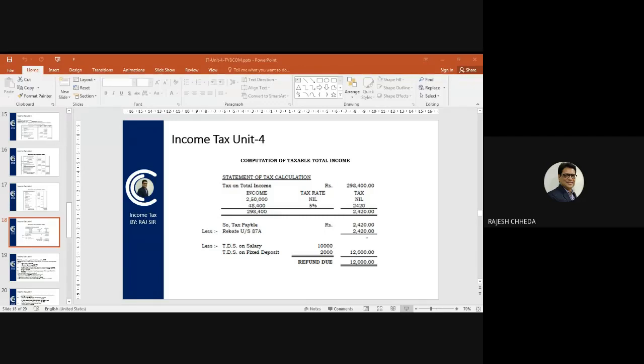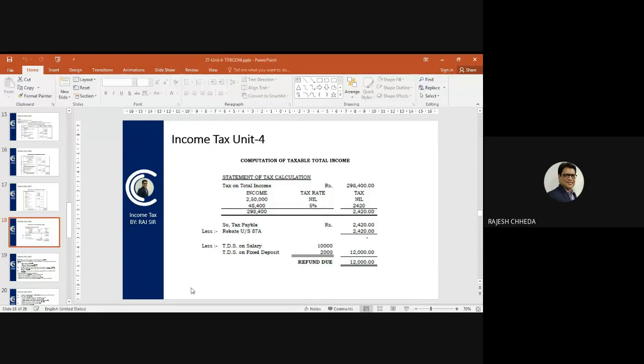So here two TDS were there. 12,000 we have claimed as a minus, no tax payable and 12,000 already paid. So refund due. So the government income tax department will pay 12,000 refund to Mr. Rao. So you have shown in your computation that refund due is 12,000.